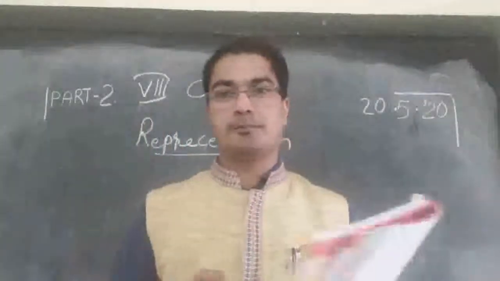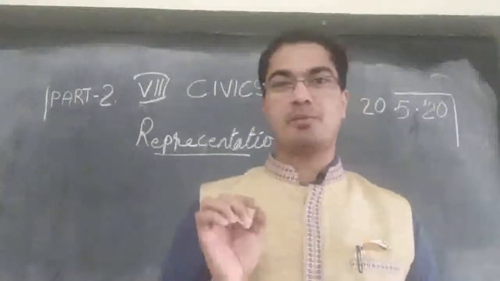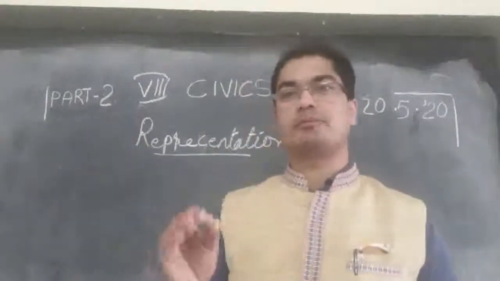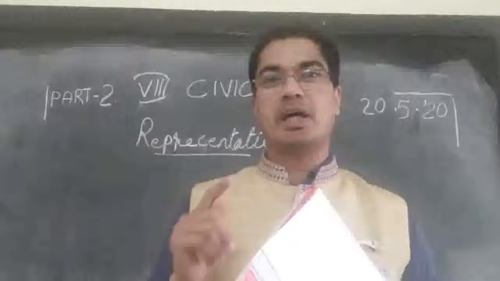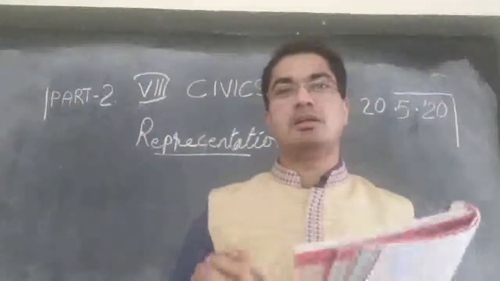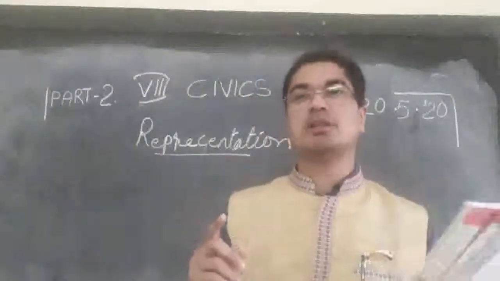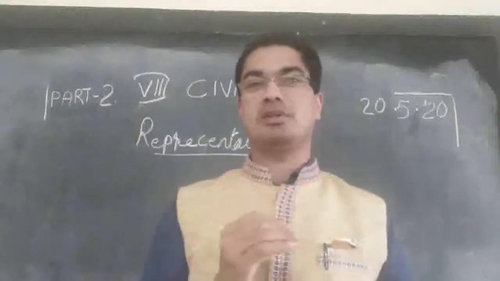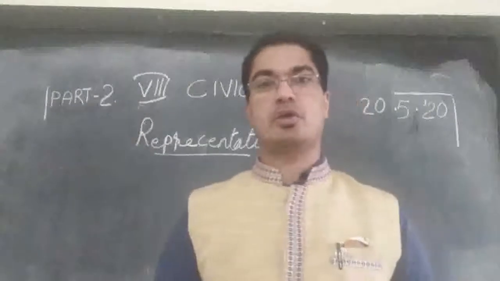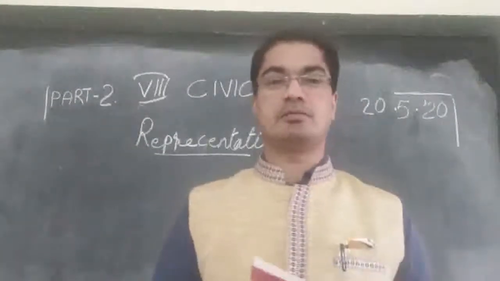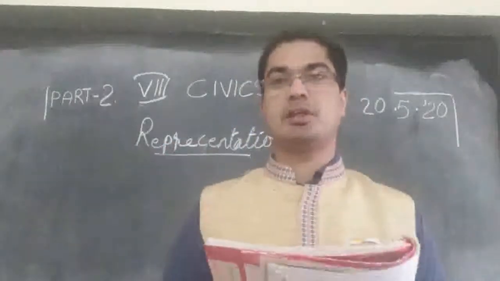Constituency is the area. From one constituency, one representative can be elected. Here it is Ziro constituency, and there can be only one MLA elected from here. So that area or territory is where one person will be elected from. According to the population, the government will decide how many constituencies there should be, area by area. The thicker the population, the more constituencies there will be in the state.